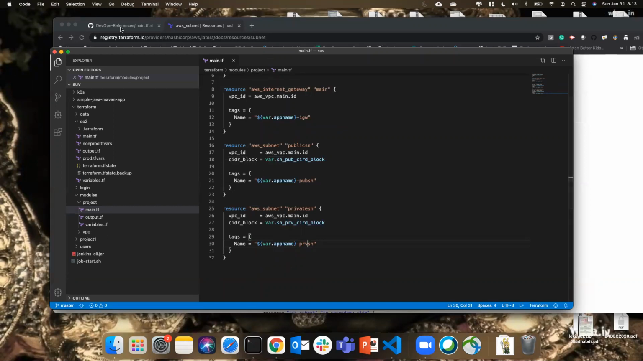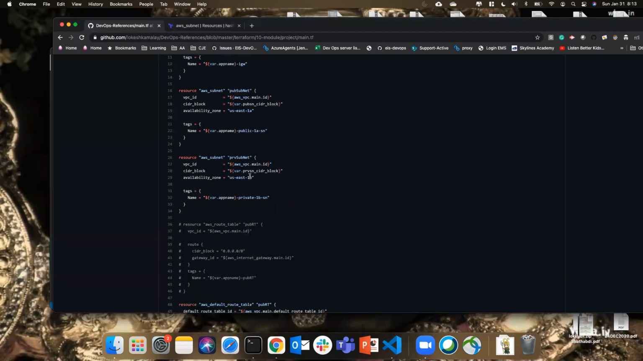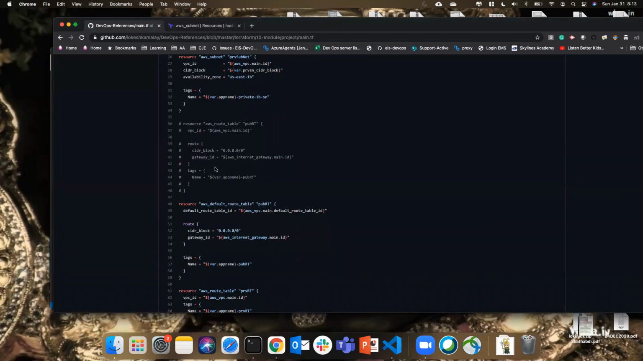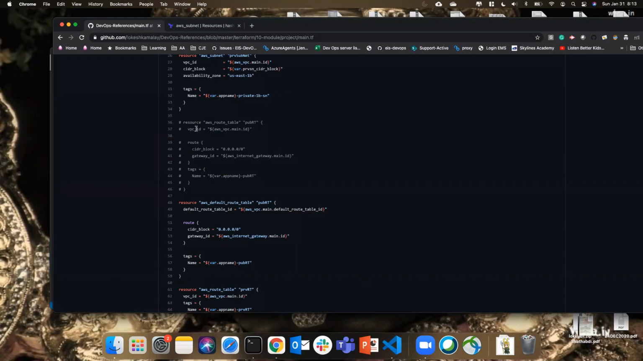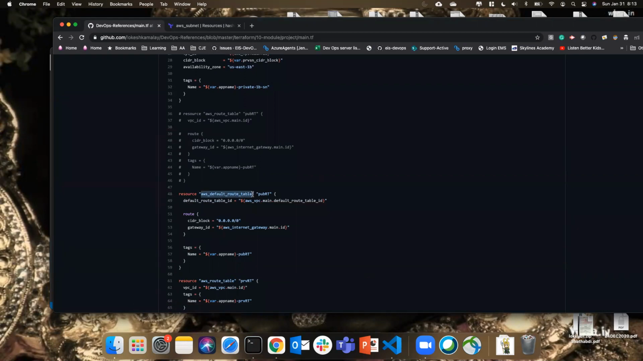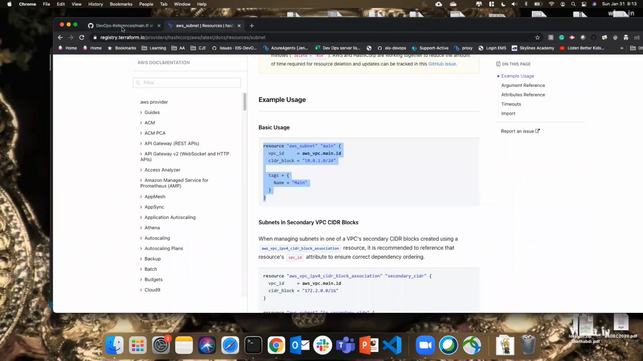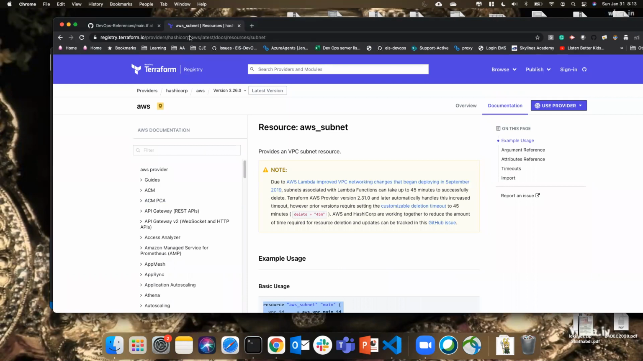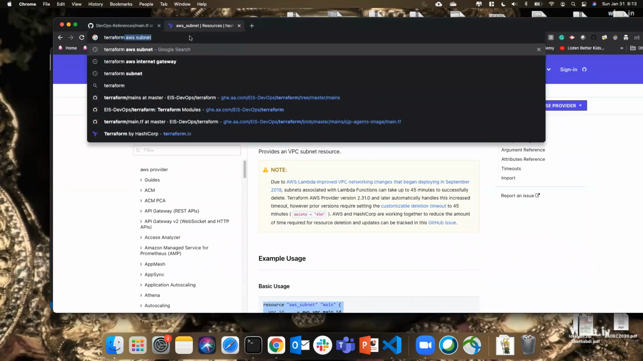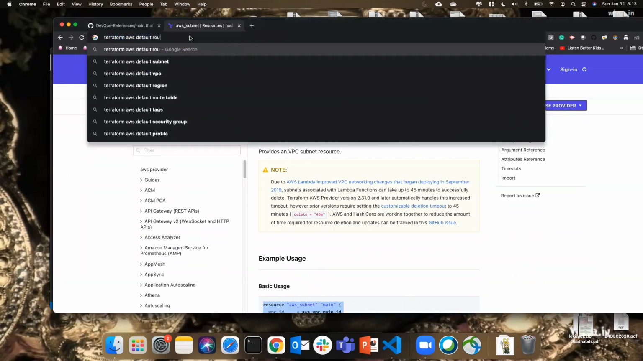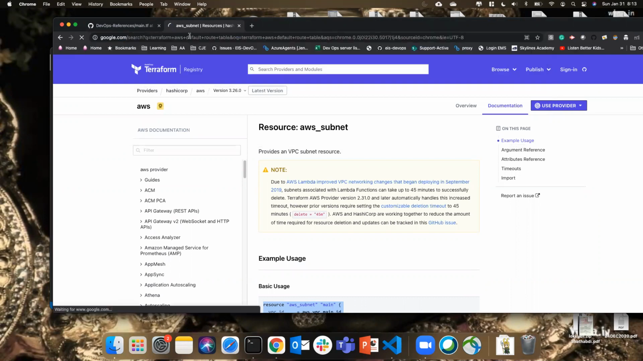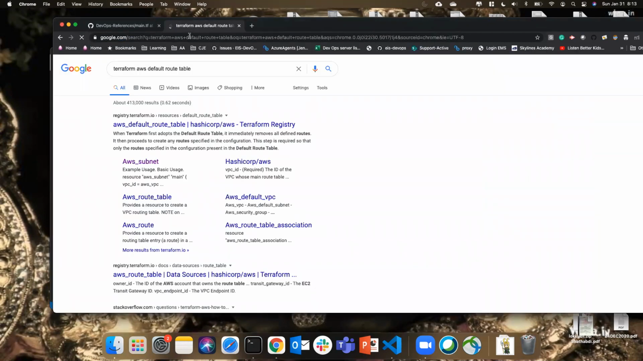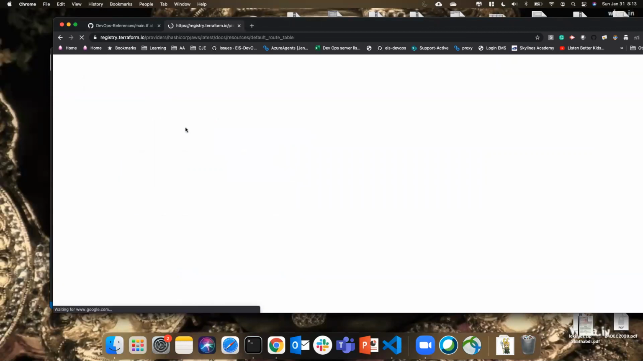And then after that, this talks about the route table. Let's see why I have commented that. Then I'm going to use a default route table. Okay. So we need a route table, right? That is a default one. Let me take it here. Terraform AWS default route table. I have it here.